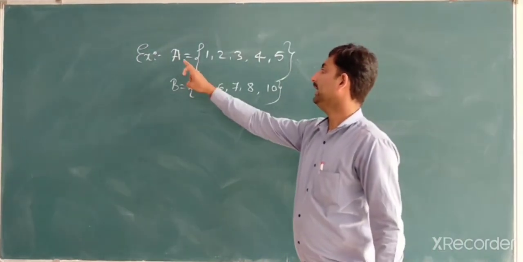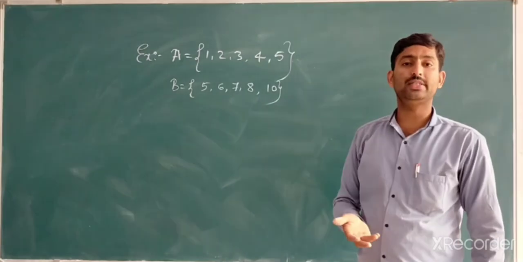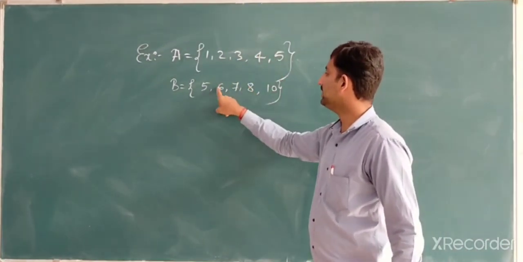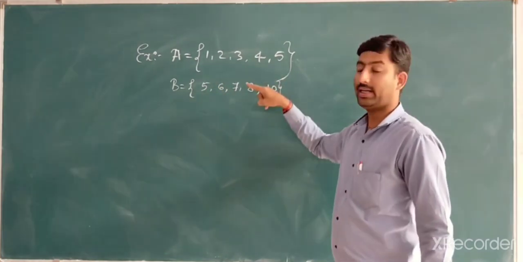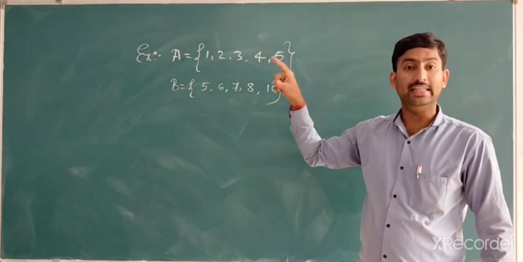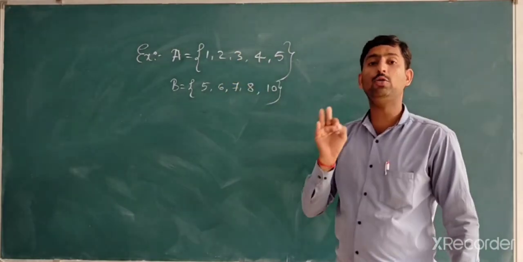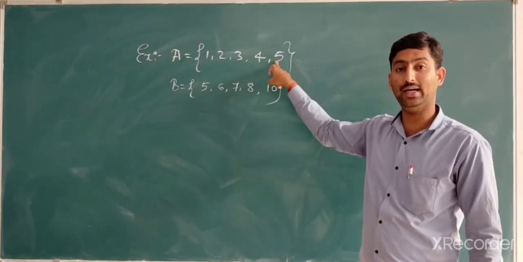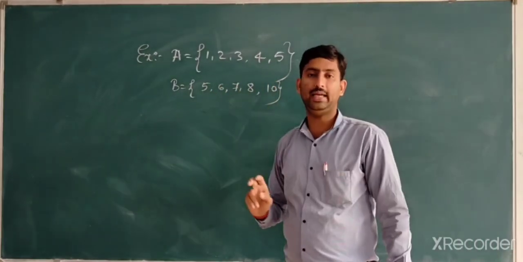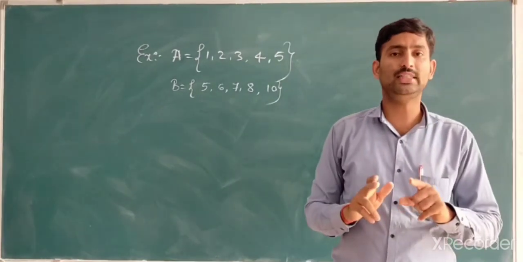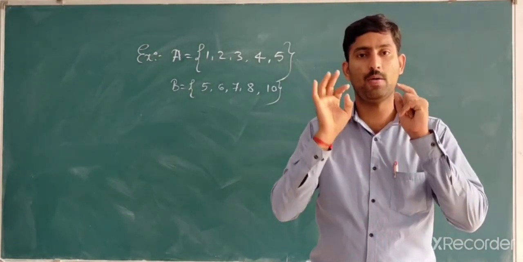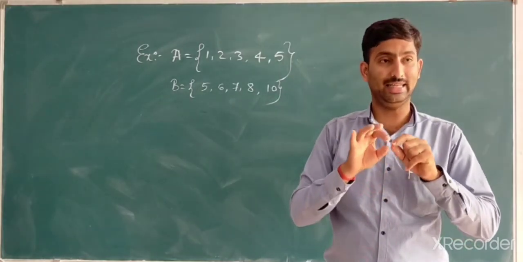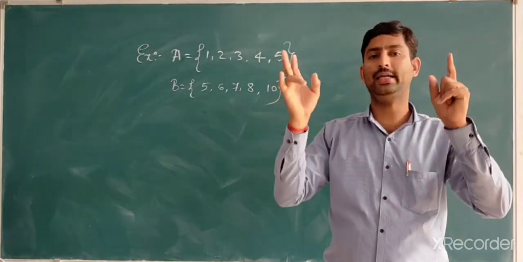So in A and B, which elements are common to A and B? Here we have 1, 2, 3, 4, 5, and here 5, 6, 7, 8, 10. We have to look at both while writing the intersection. Looking at which elements are common in these two sets, 5 is an element in A and the same element is also in B. So intersection of two sets is nothing but the elements which are common to both A and B, and we write those elements within curly brackets because they form a set.